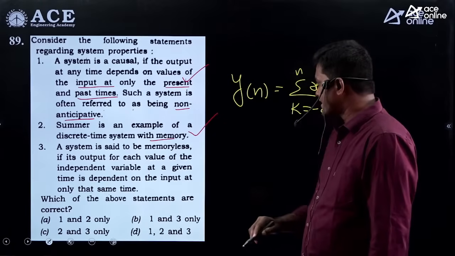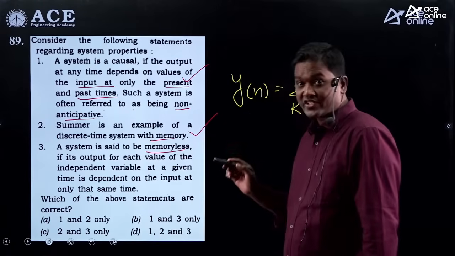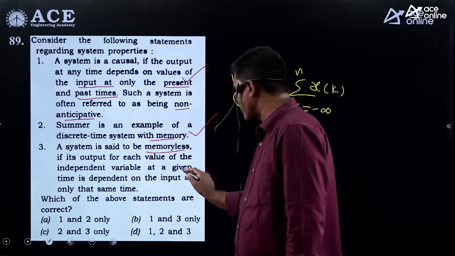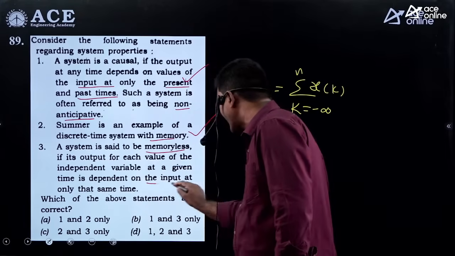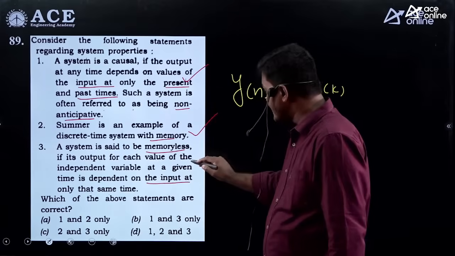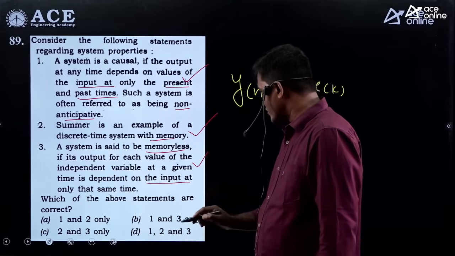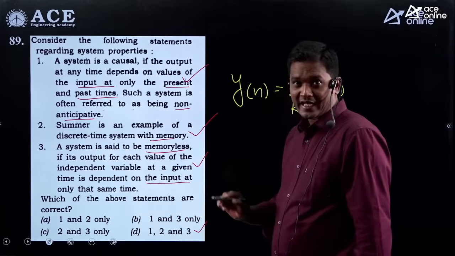Third statement: a system is said to be memoryless, nothing but a static system, if its output for each value of the independent variable at a given time depends only on the input at that time. Correct. It is the definition of the static system. So all the three statements are correct. So what is the right option? D is the right option.